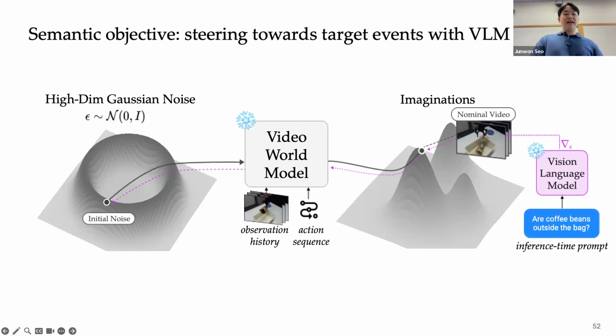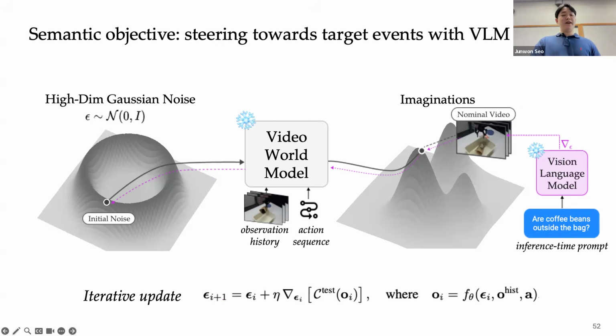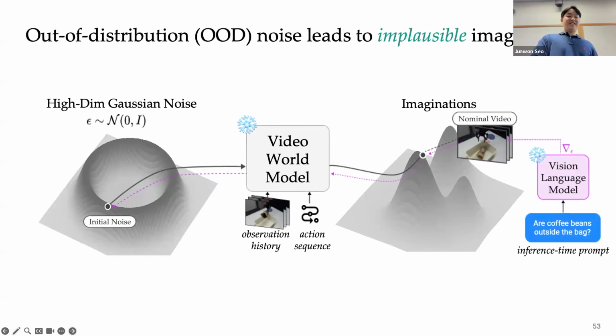And this optimization can be iterated over several steps during inference time to steer the imaginations. But the key challenge here is balancing plausibility. You may have noticed that the Gaussian distribution shown here looks a bit strange. Actually, a high-dimensional Gaussian distribution is strongly concentrated in a high probability mass region, known as the typical set, where most training time sample noises lie. And this makes the optimization of the Gaussian noise really tricky and annoying.